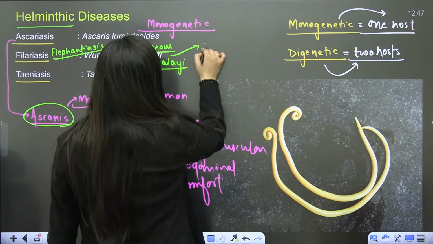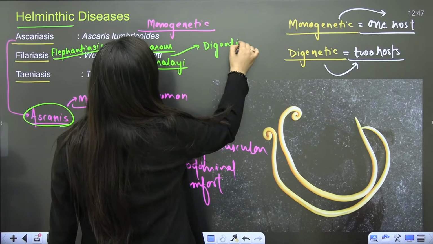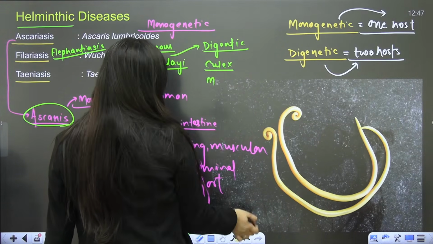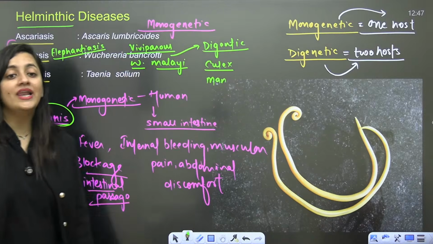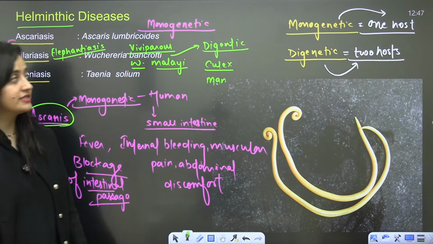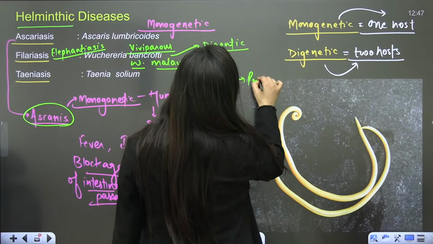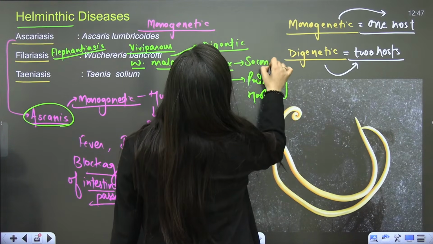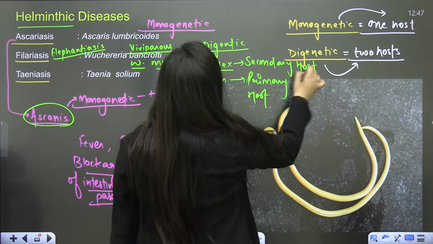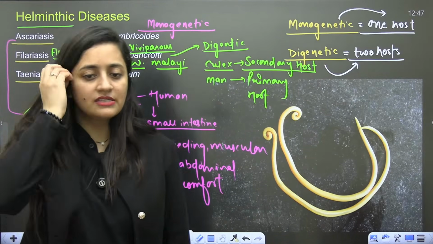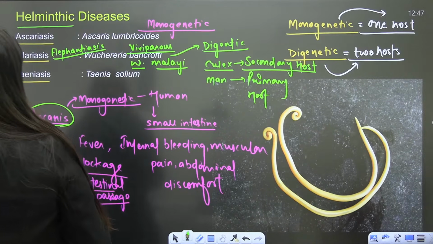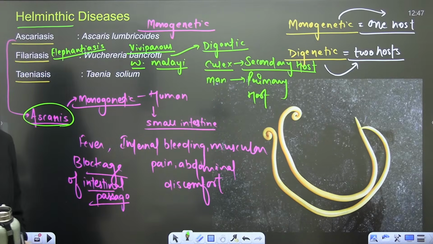So it is not monogenetic, it is digenetic. Two hosts are there. One is human itself, and another is the Culex mosquito. But let me tell you, the human is the primary host, and Culex will be the secondary host. Now tell me, on what basis do we say this one is the primary host and this one is the secondary host?